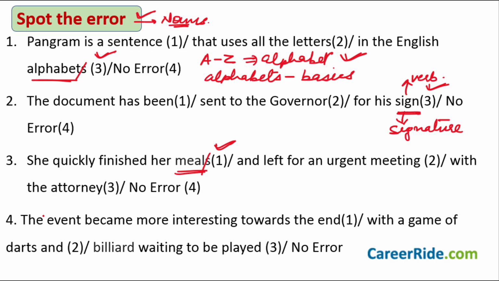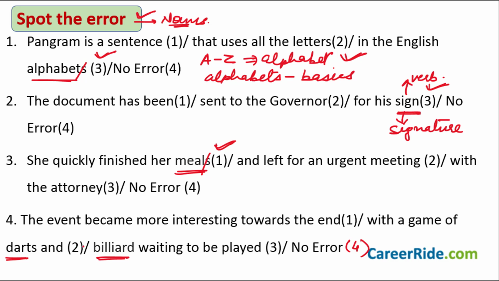The fourth one, the event became more interesting towards the end, with a game of darts and billiard waiting to be played. And the fourth part is no error. Try to answer this again for yourself. The event became even more interesting towards the end. The first part, there is no mistake here. With a game of darts, I see a word darts here, and billiard waiting to be played, and there is a word billiard here. Where is the mistake? Second part or the third part?